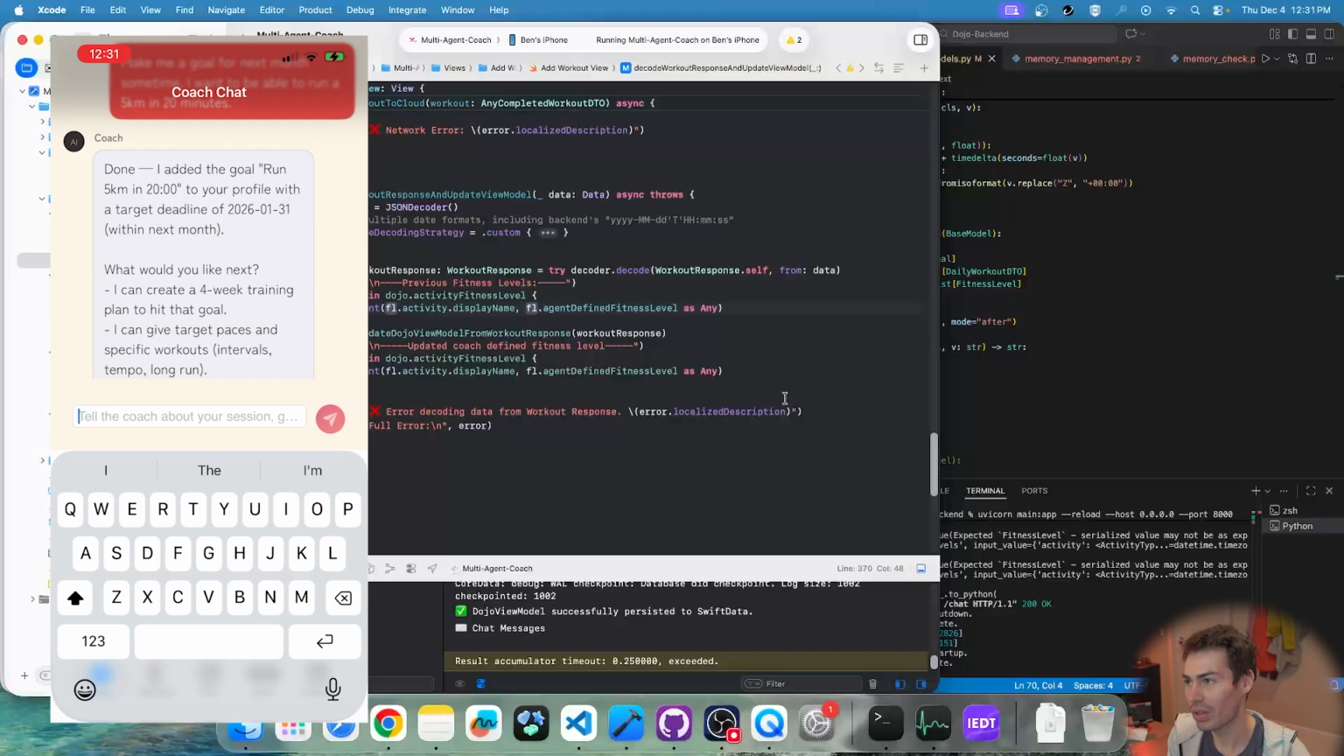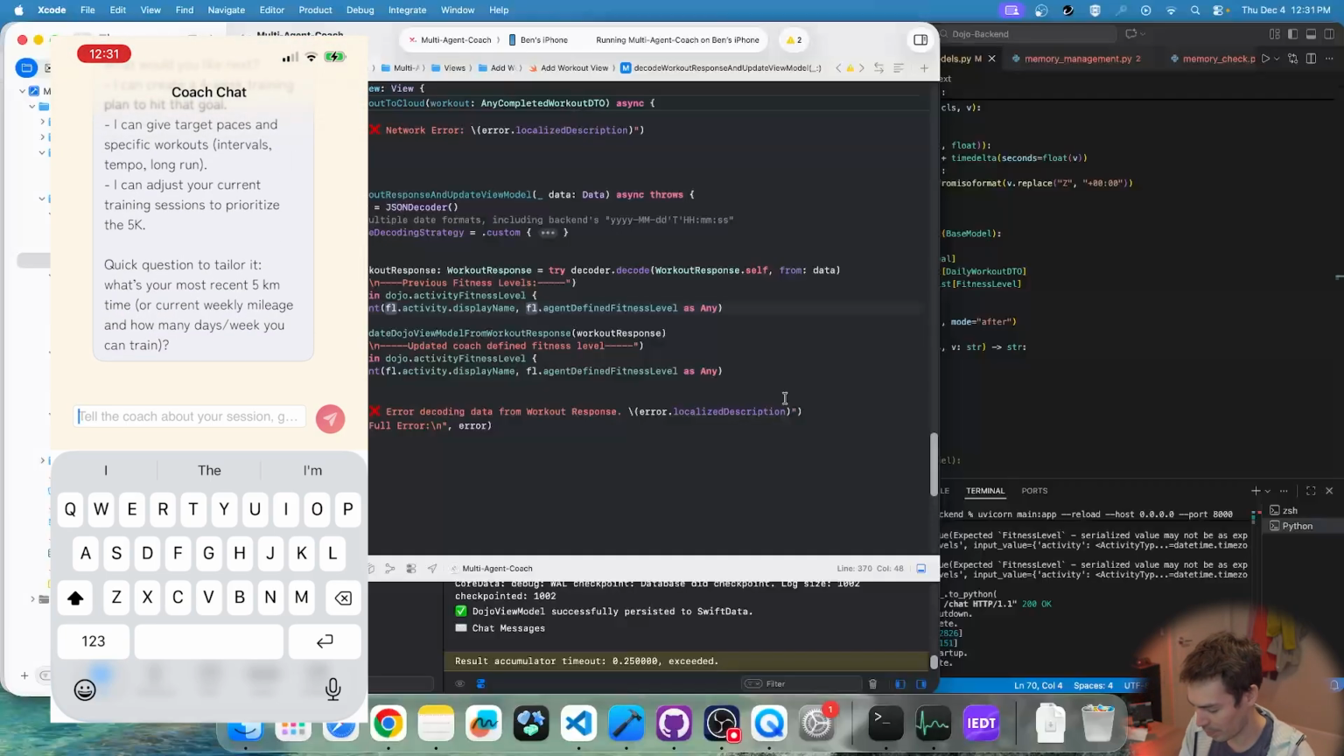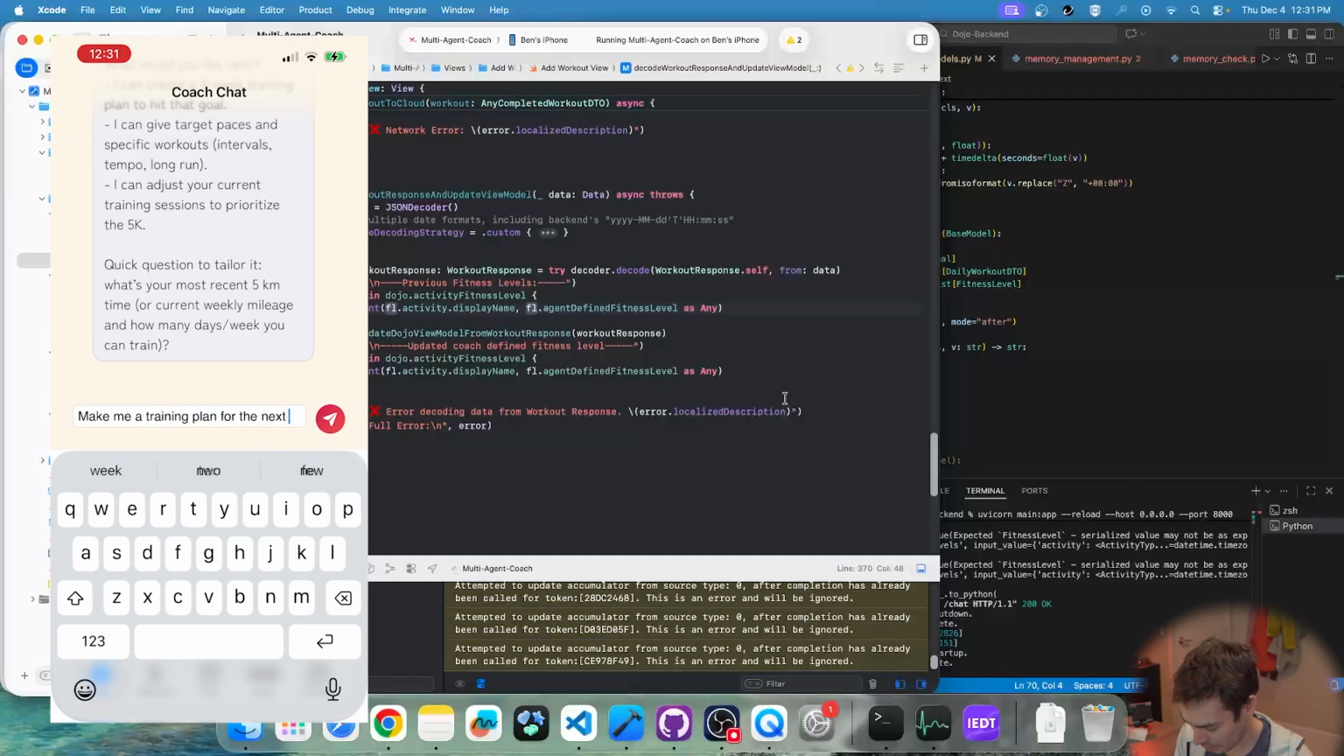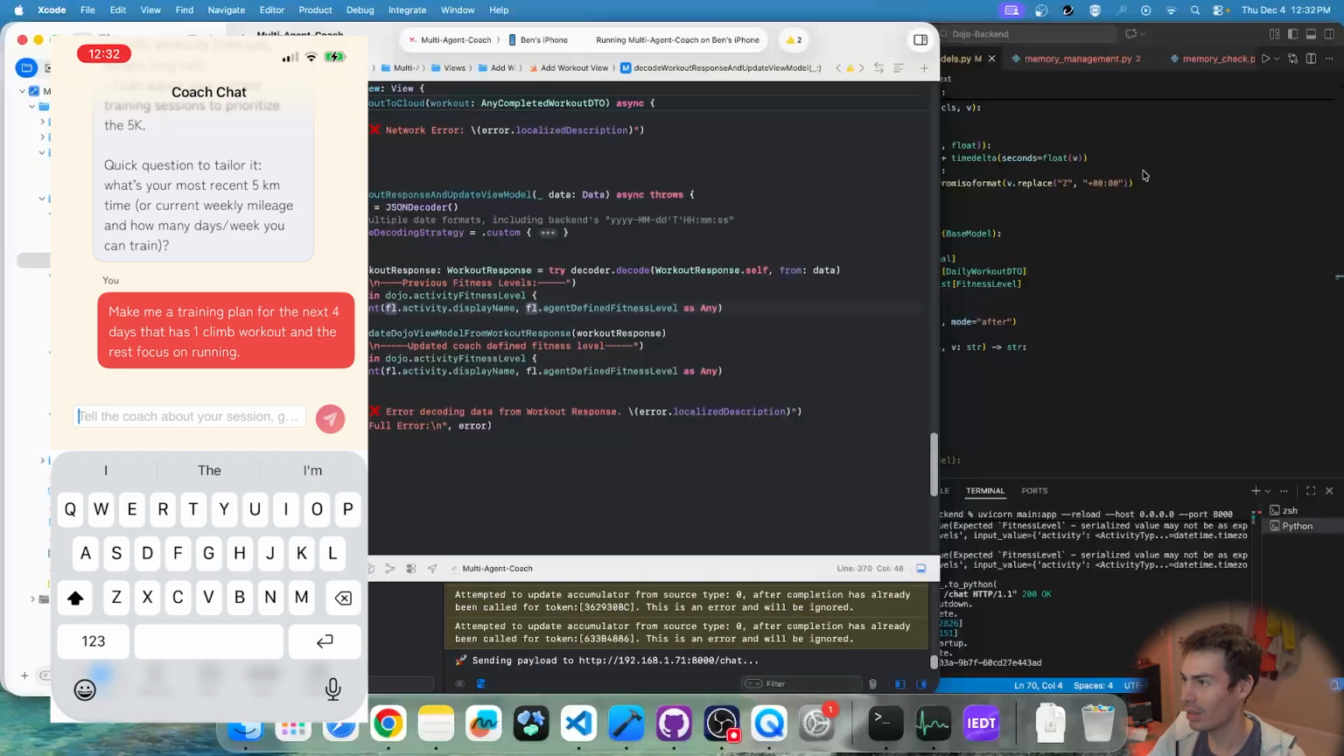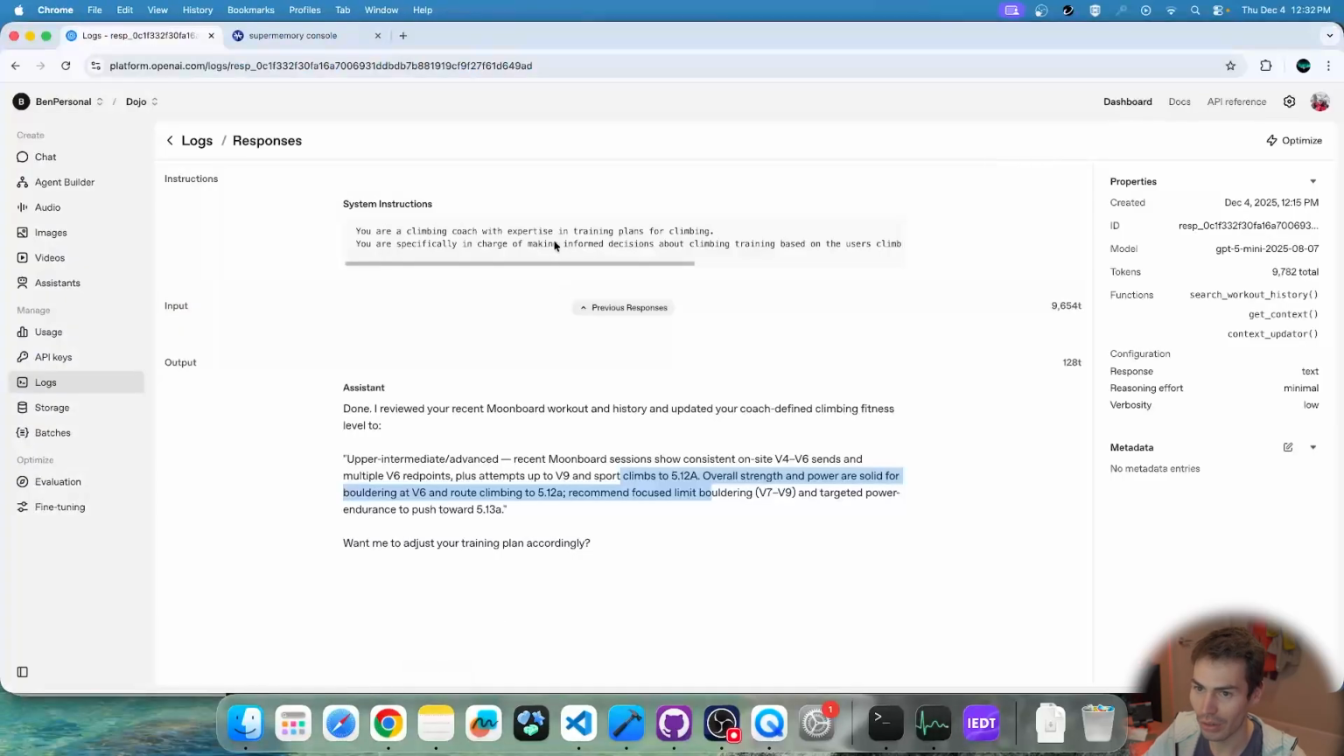Now, the next major functionality and sort of the core piece of this whole thing is the ability for the coaches to make my training plan and update my training plan accordingly so that I don't have to manage that myself. So I'm going to say, make me a training plan for the next 4 days that has 1 climb workout and the rest focus on running. And so that's going to take a little while to process. But in the meantime, while we're waiting for that, I can show you the logs.